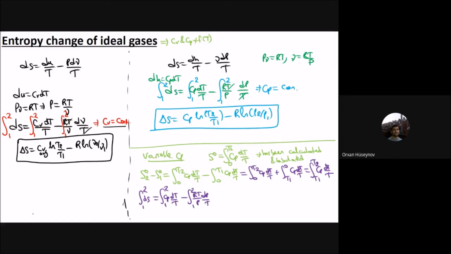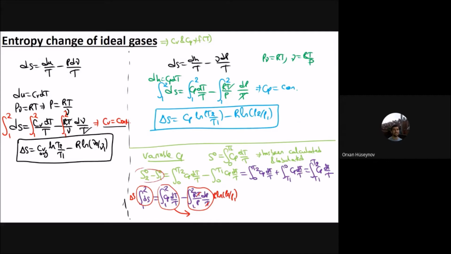For the first part, it is easy. This one is delta S. For the second part, I will keep it. For the third part, it is also easy. It will be R ln P2 by P1. These ones are exact. And the second one is also exact, but it is tabulated. From T1 to T2, it is Cp dT by T. You can see it is the same one here.